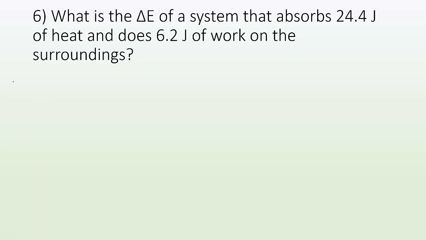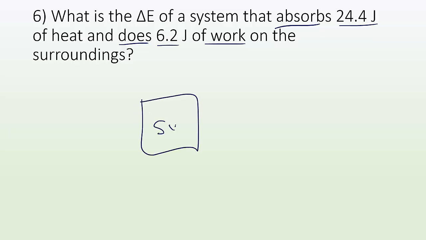6. What is the delta E of a system that absorbs 24.4 joules of heat and does 6.2 joules of work on the surroundings? So again, I draw a box and I go, that's my system. If it's absorbing heat, well, that's heat going into the system. So that's plus 24.4 joules. And it does work, so it's losing that energy to the surroundings.